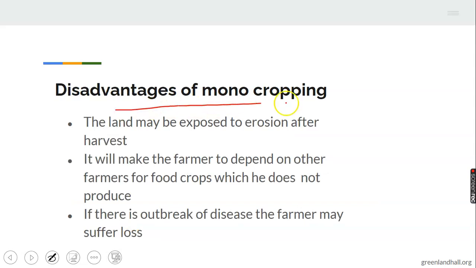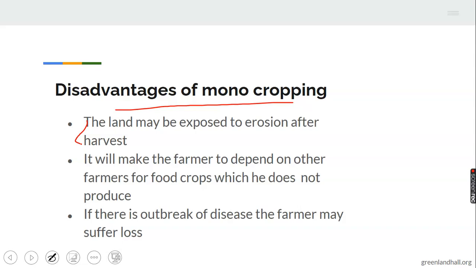Disadvantages of monocropping. 1. The land may be exposed to erosion after harvest. If the farmer is growing food crop, immediately after harvest, the land will be exposed to erosion because there is no other crop that will be left in that farmland to prevent erosion. Let's take note of that. If specifically the farmer is growing food crop, the land can be exposed to erosion.